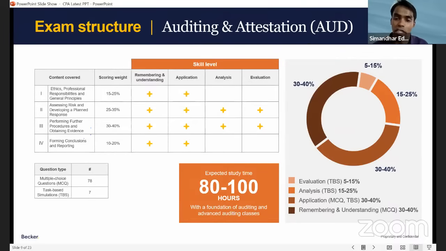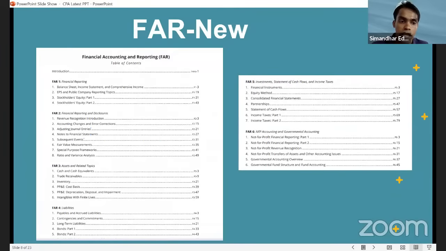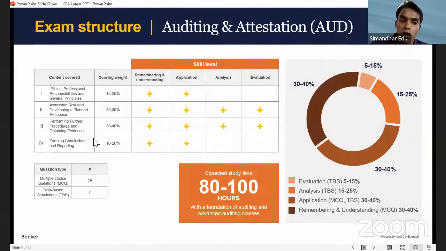They ask you adjusting journal entries, ratio analysis. A lot of FAR concepts are tested in audit, right? So if someone is writing audit first, he needs to be very, very careful to go through the FAR adjusting journal entries chapter, right? To go through subsequent events. So in the new portion, I would say F1 and F2 remain the same, right? So these are the two chapters you must go through before you attempt the audit exam.